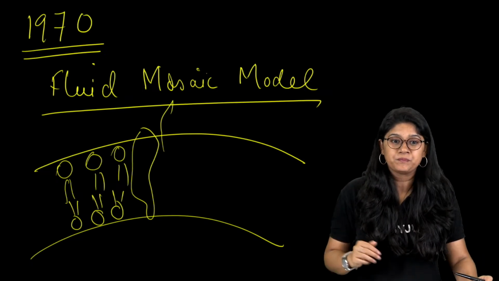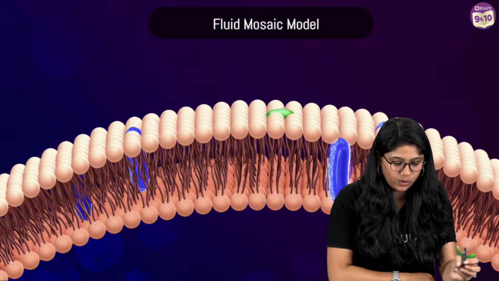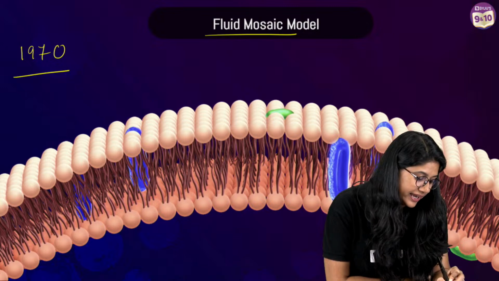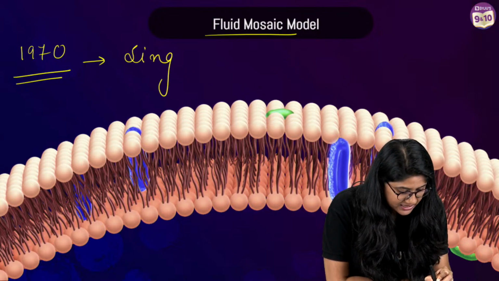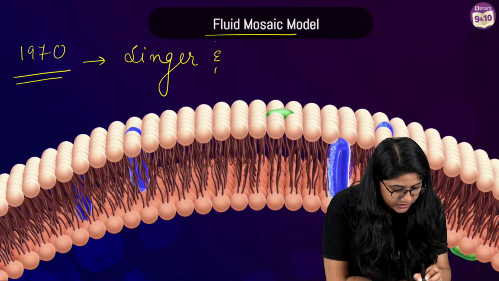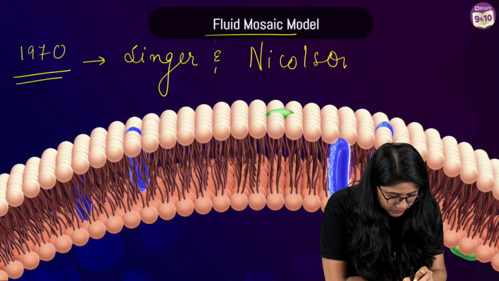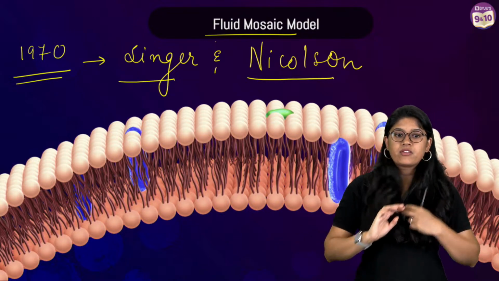Everyone, are we clear? I'm writing, you can note down this. In 1970, this structure was formulated by the two scientists, Nicholson and Singer.